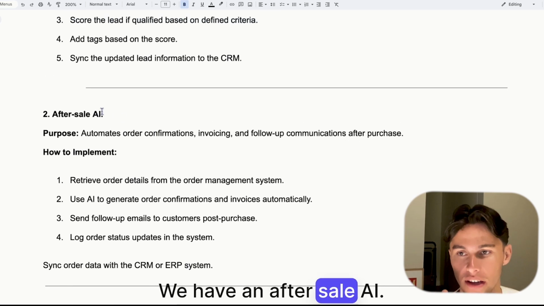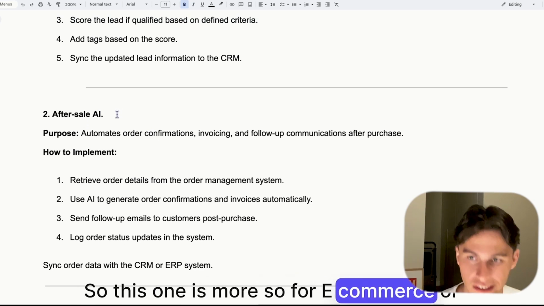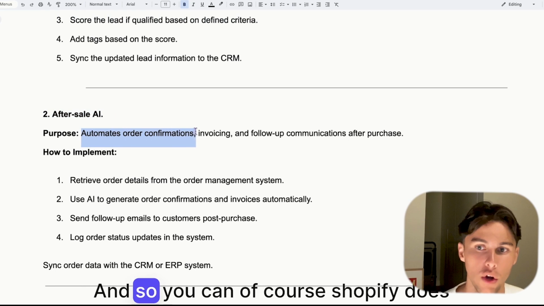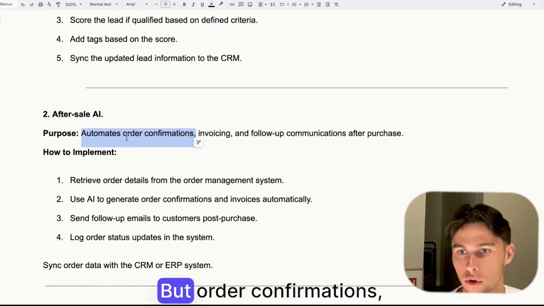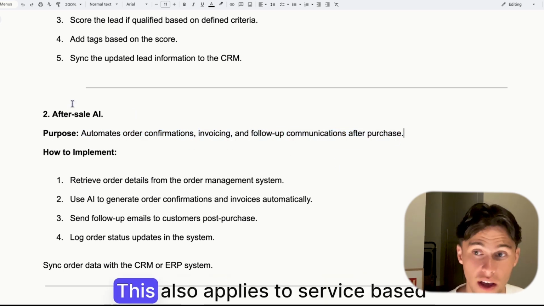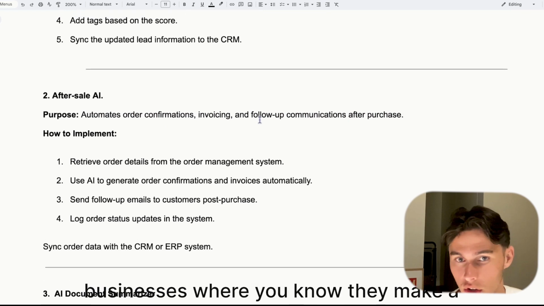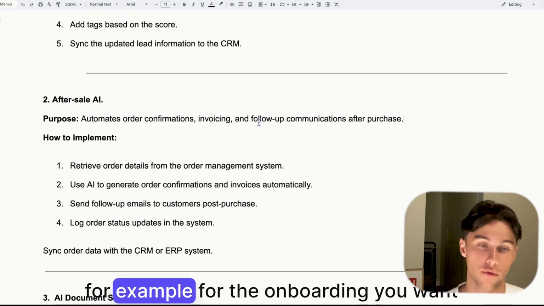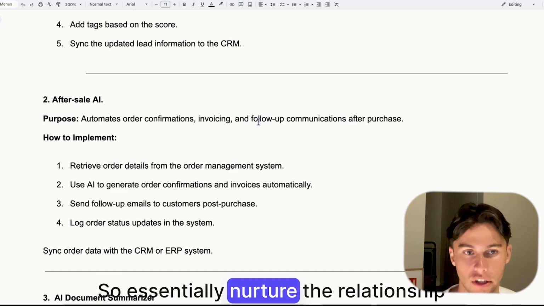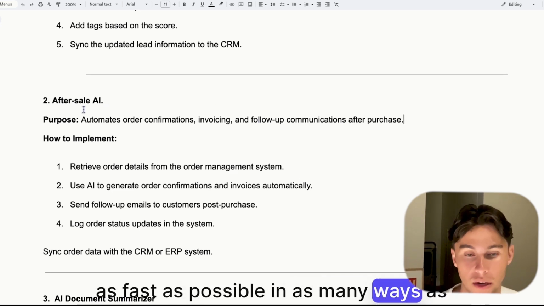We have an after sale AI. So this one is more so for e-commerce or anything related to after sale services. You can, of course, Shopify does this for you, but order confirmations, invoicing, follow-up communication after a purchase. This also applies to service-based businesses where they make a purchase, for example, for the onboarding. You want your communication to be aligned with that. So essentially nurture the relationship as fast as possible in as many ways as possible.